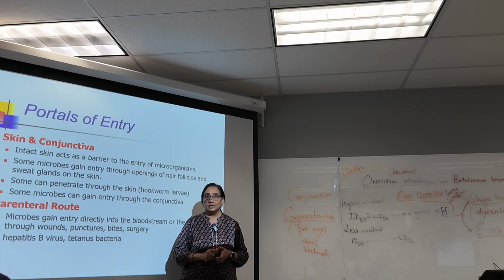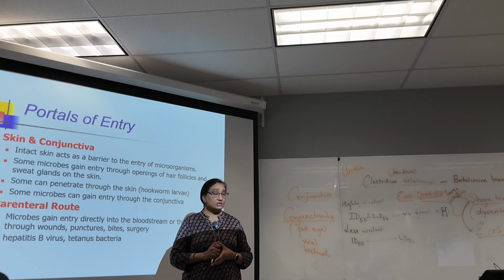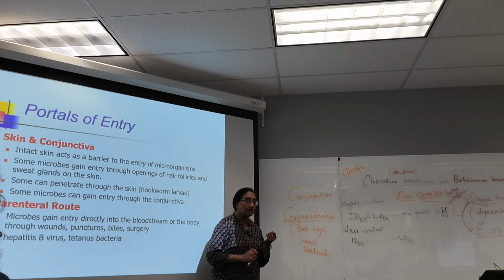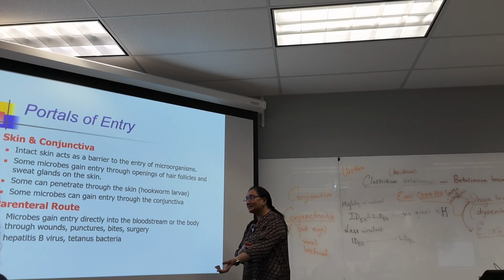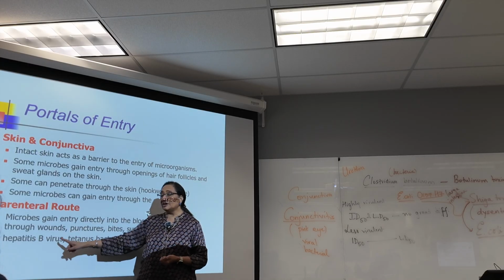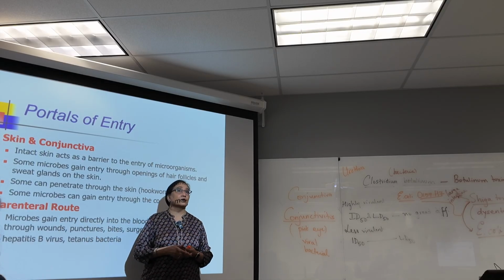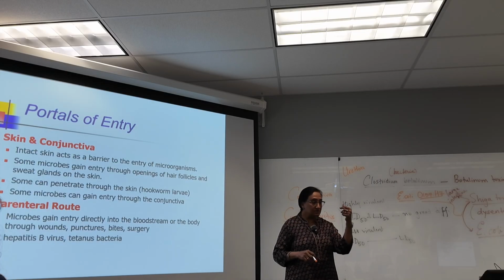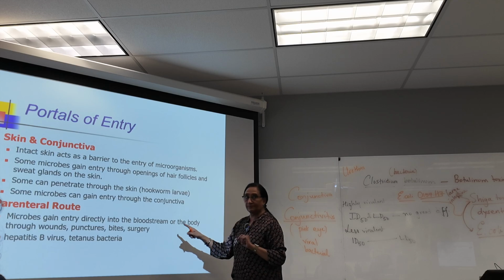So for example, let's say somebody is getting a blood transfusion and the blood is actually not tested properly and there is already hepatitis B virus in it. So when this person gets the contaminated blood transfusion, the virus is gaining direct entry into the blood. So that is a parenteral route. The word parenteral means direct entry into the bloodstream.